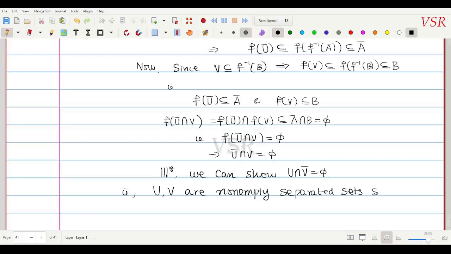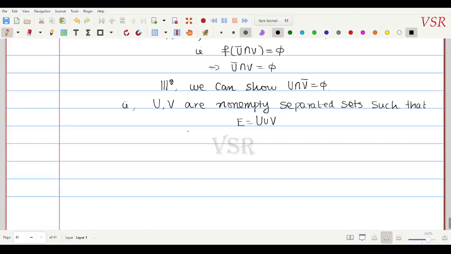such that capital E is equal to u union V. So what we see is that this implies capital E is not connected.